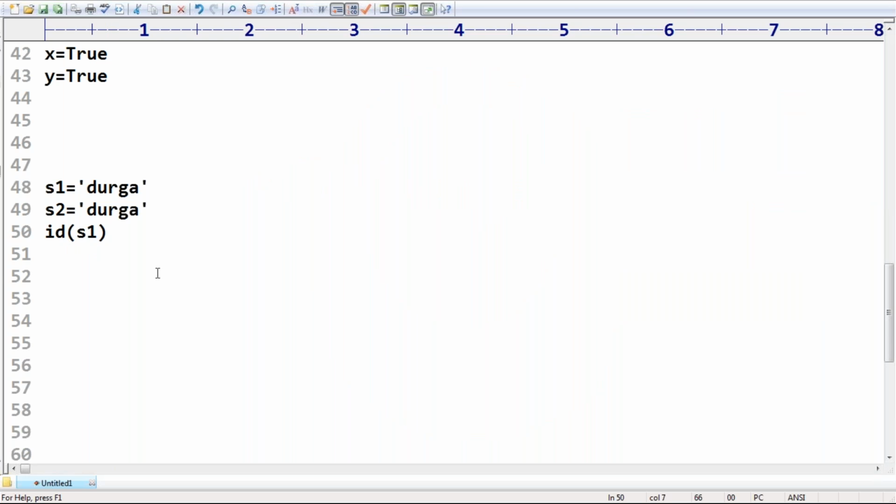Okay, that's all. Just observe that. In total, how many objects are there? Only one object. How many reference variables are there? Two reference variables. Object reusability is there or not?